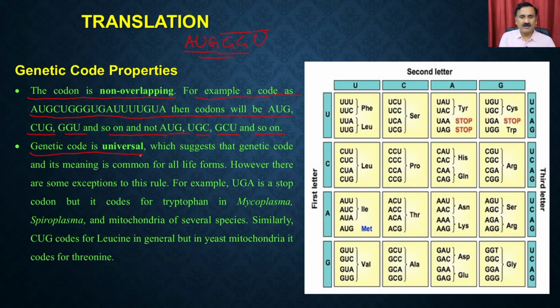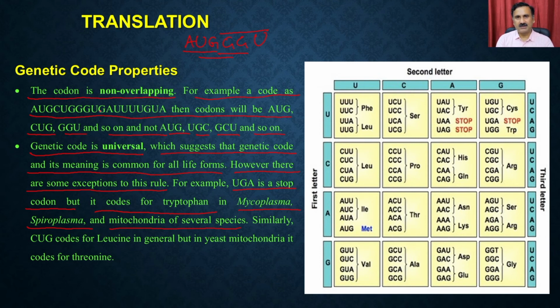Genetic code is universal, which suggests that the genetic code and its meaning is common for all life forms. However, there are some exceptions to this rule. For example, UGA is a stop codon, but it codes for tryptophan in mycoplasma, spiroplasma and the mitochondria of some species. That means if AUG is being used for methionine, it is going to be used for methionine irrespective of the organism or irrespective of the gene.